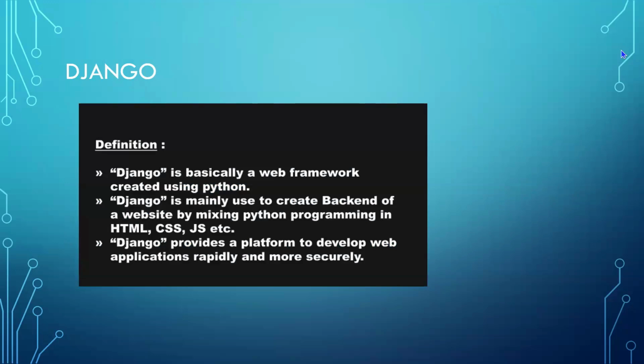Django is basically a web framework created using Python. This framework is supported by Python. It is mainly used to create the backend of a website by mixing Python programming in HTML, CSS, and JavaScript. Django will be used for our backend. Django provides a platform to develop web applications rapidly and more securely. That is what is focused in Django.